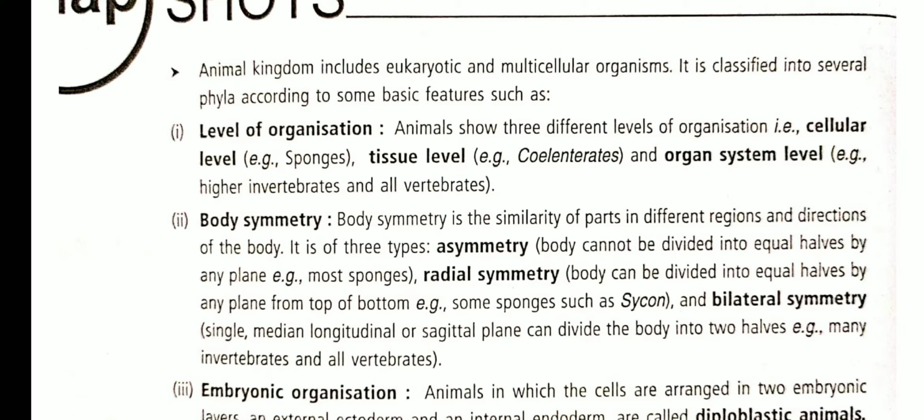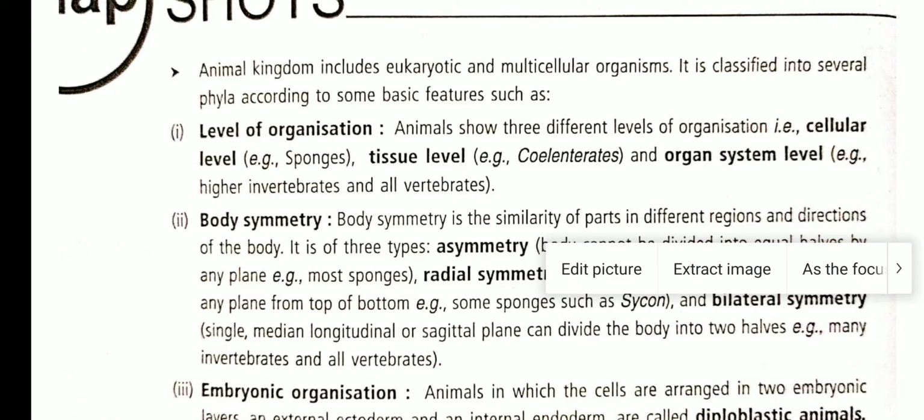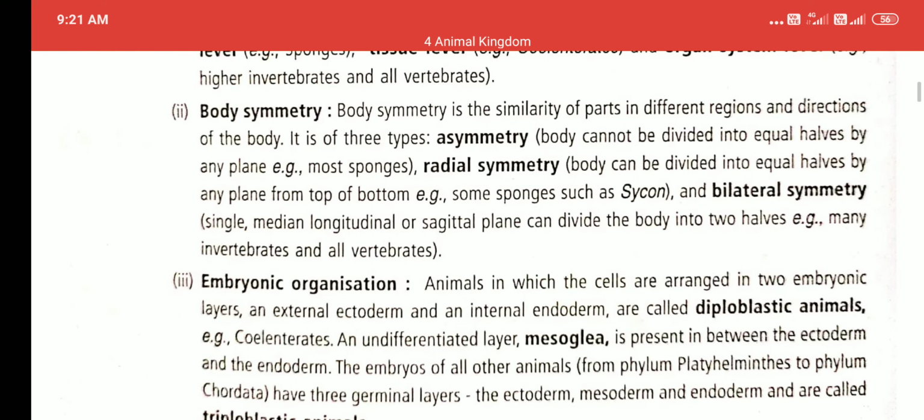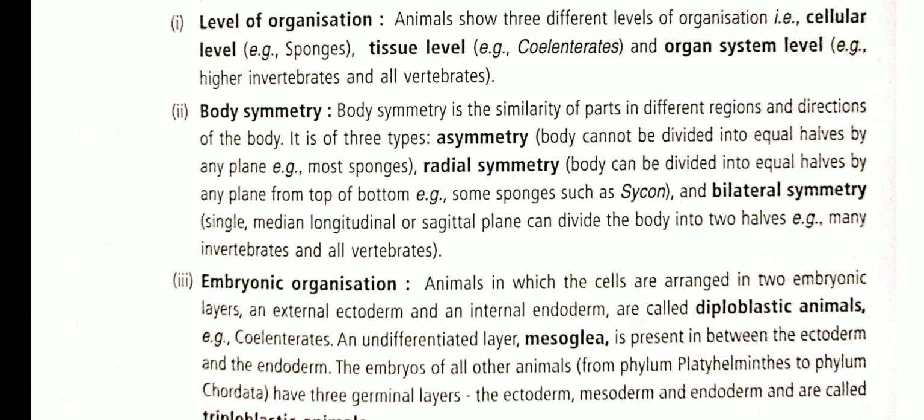Second is body symmetry. Body symmetry is the similarity of parts of different regions and directions of the body. There are 3 types of body symmetry. First is asymmetry, meaning no symmetry is present in the body. The body cannot be divided into equal halves by any plane, and asymmetry is present in most